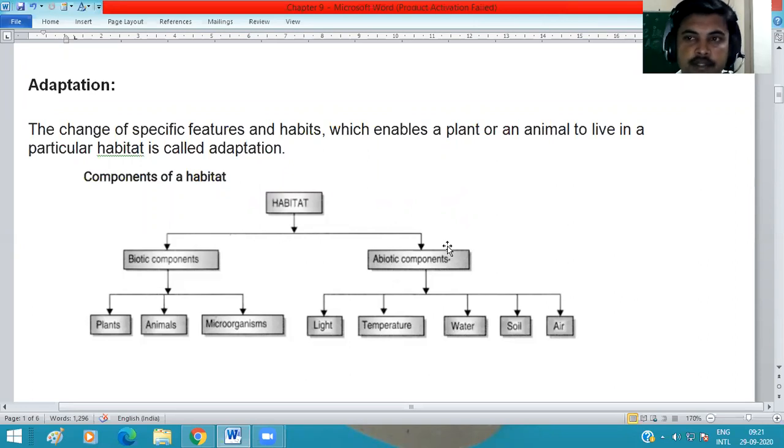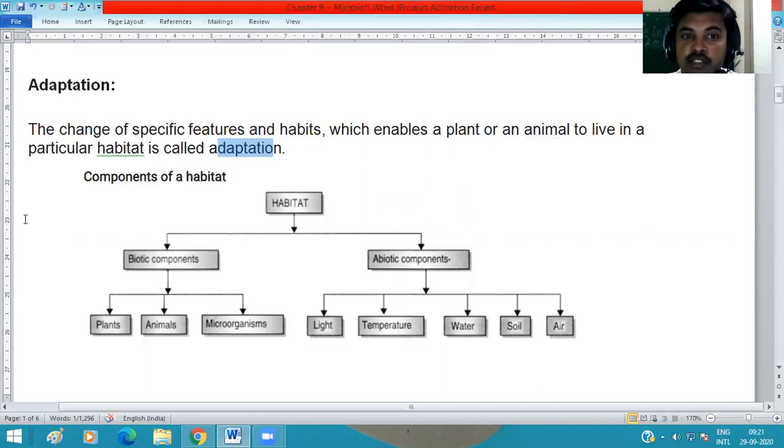Today we continue with our ninth chapter of science, that is living organisms, living things, habitat and adaptation. We discussed in this chapter: what is adaptation? The change of specific features and habits which enable a plant or animal to live in a particular habitat is called adaptation. We see the example of camel, which is adapted to live in the desert.